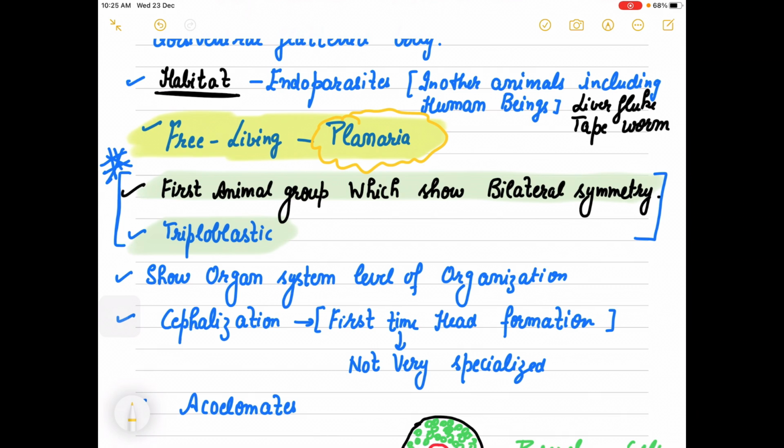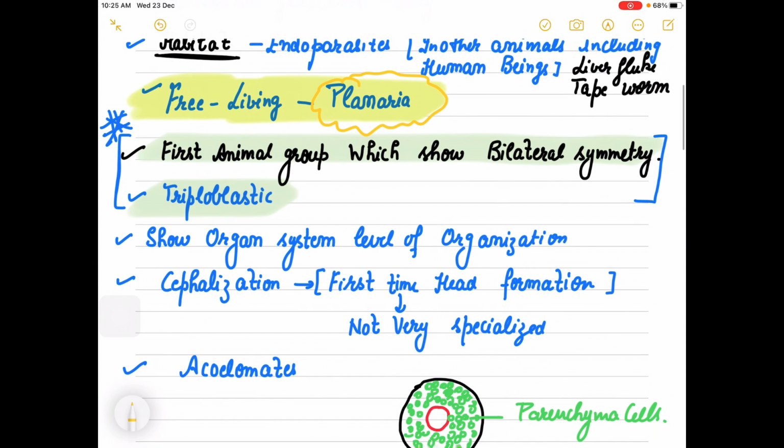Now I will say four points which you need to understand about this group. It is the first animal group, from when we started with the phylum Porifera, then we talked about cnidarians, that is coelenterates, then we moved on to Ctenophora, and now this is the first animal group which we are talking about today, which shows bilateral symmetry.